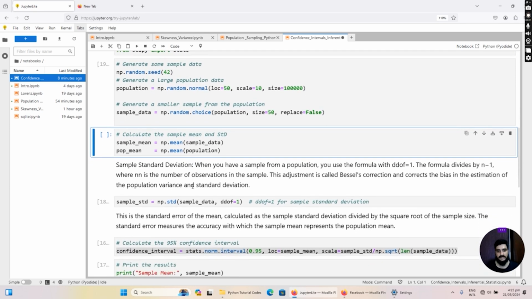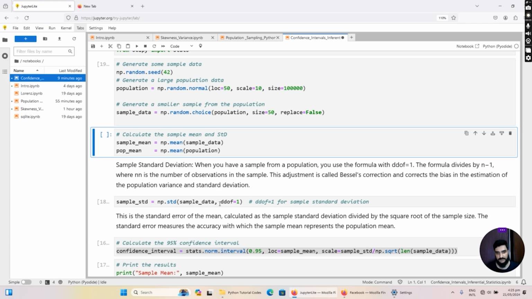Now let's move on and calculate the standard deviation of the sample. Please keep in mind that we are calculating the standard deviation of the sample. In order to calculate it, I'm going to initialize a variable named sample_std. Then I'm calling the NumPy method std, and I'm passing 2 input arguments. The first is the data for which we want to calculate the standard deviation, and the second one is ddof, which is delta degrees of freedom, equal to 1.